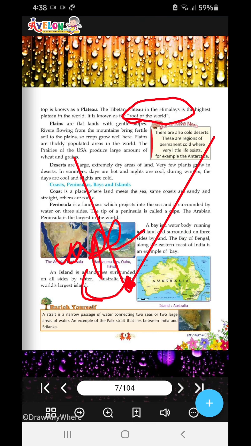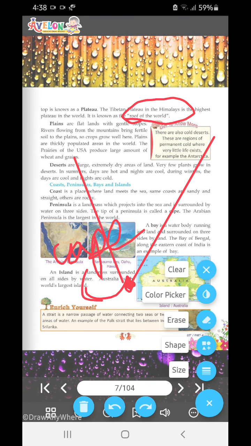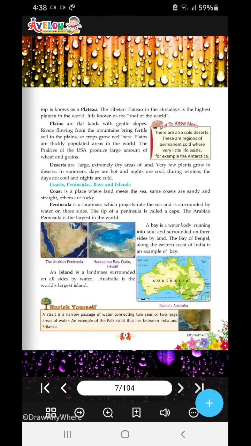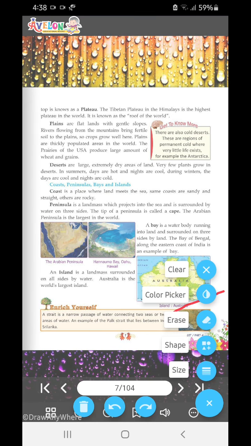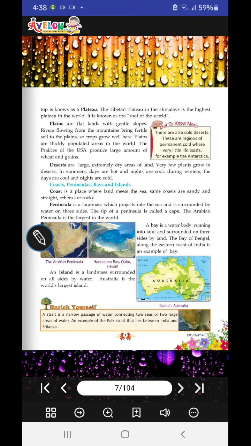A bay is a water body running into the land and is surrounded on three sides. The Bay of Bengal along the eastern coast of India is an example of a bay. Now we have island. An island is land surrounded by water on all sides. Australia is the world's largest island.